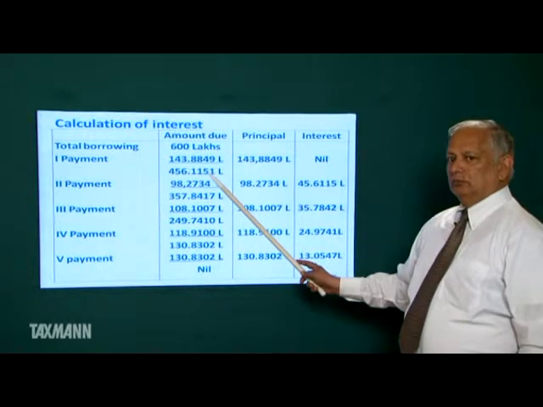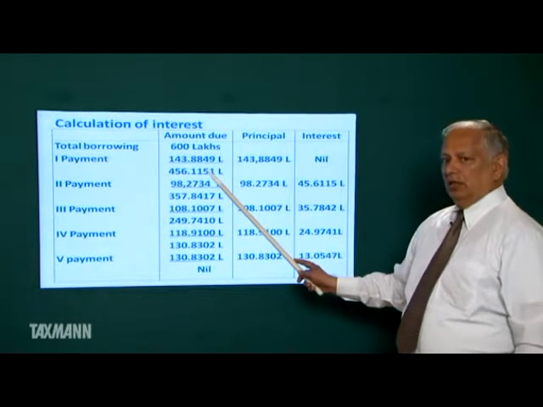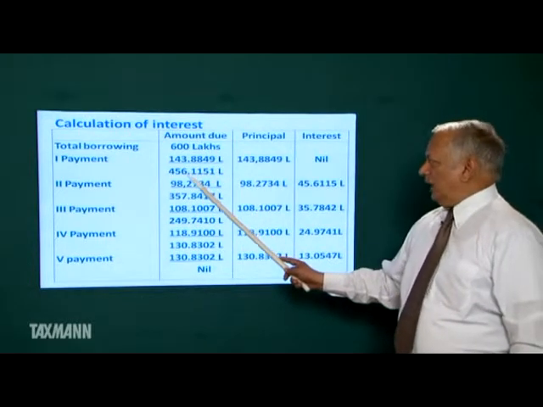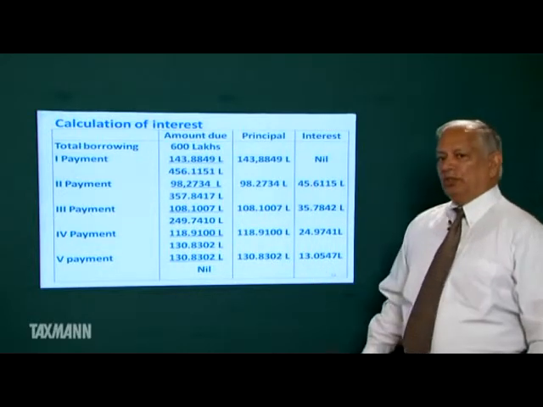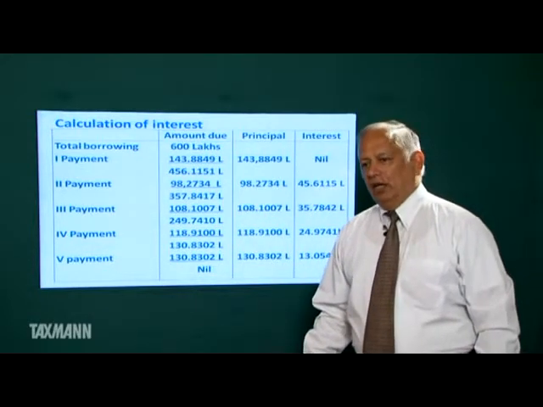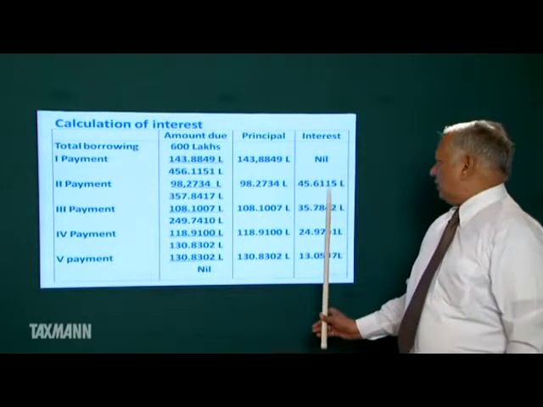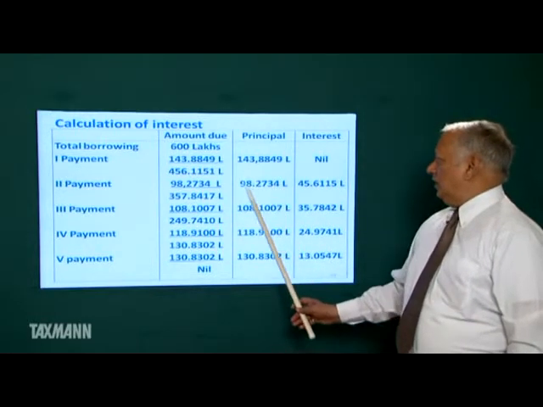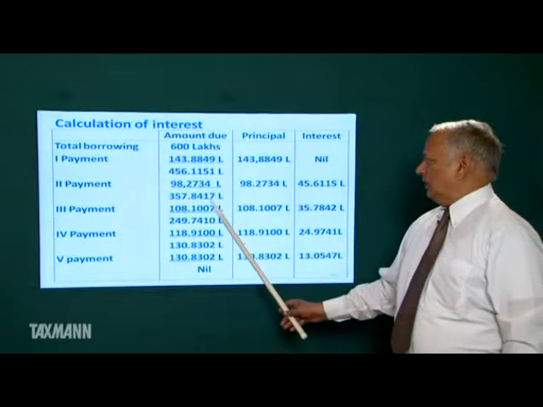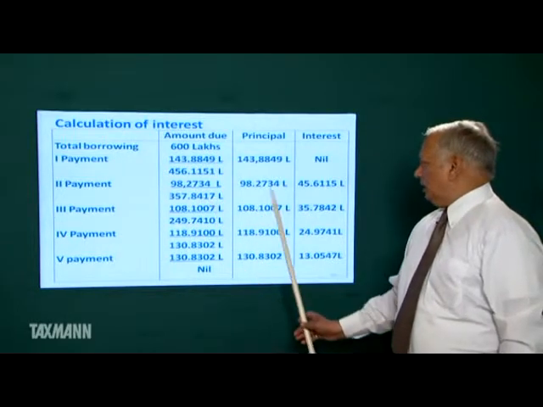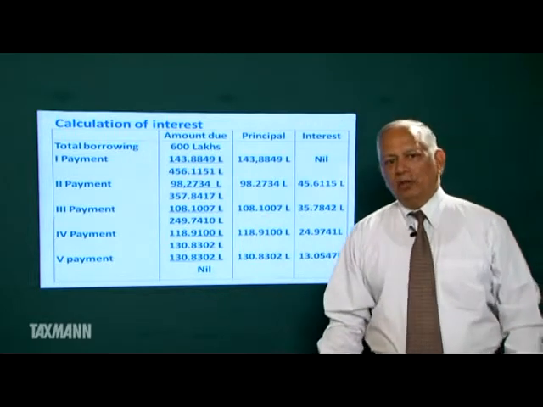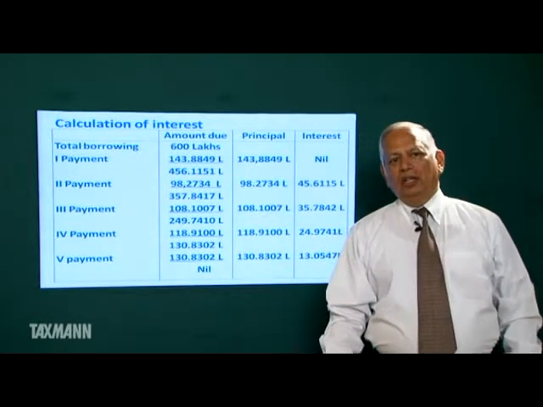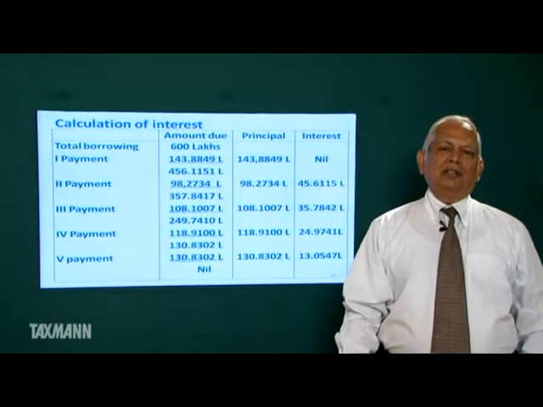We calculate interest at the rate of 10% on this amount. Total payment 143.8849, interest 45.6115, and the balance is the principal. Now this is the amount due. We calculate 10% interest on this and so on. In the last installment, interest is not calculated. It is taken as a balancing figure.